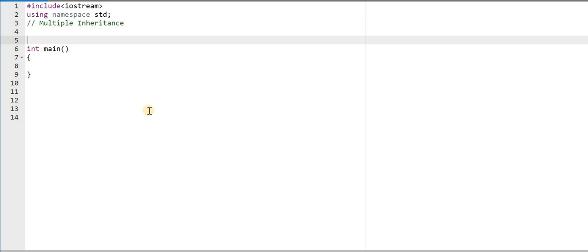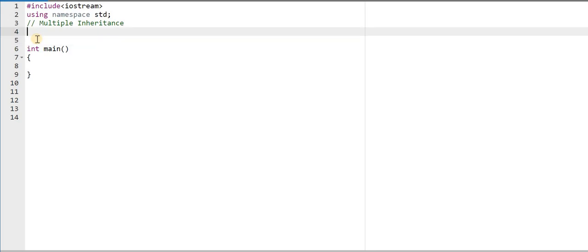So wherever we see any relationship between the classes, where there are two or more base classes of a single child class, then we can say there is multiple inheritance. Now we are going to implement multiple inheritance using C++.